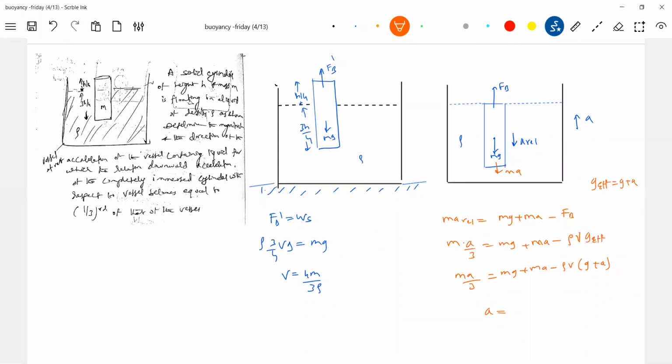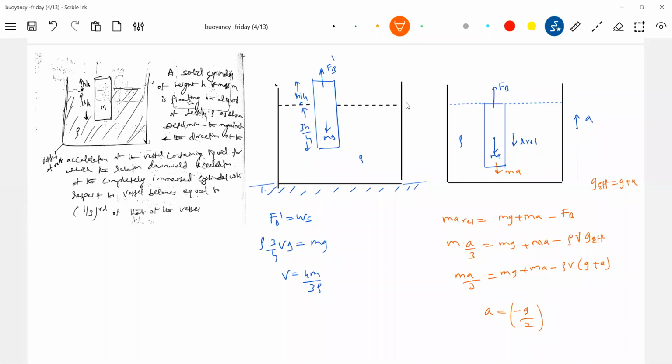Substitute simple rho V, what can you write? 4m by 3. Then m gets cancelled. So then only A in terms of g. Anybody, the value? Minus g by 2. Okay, what do you mean by this?